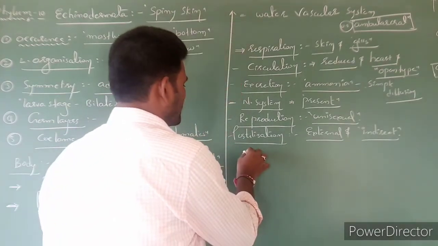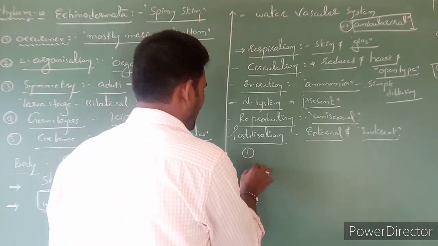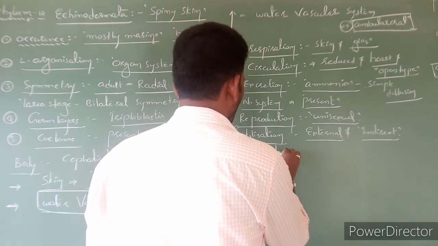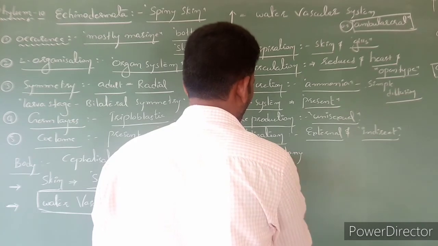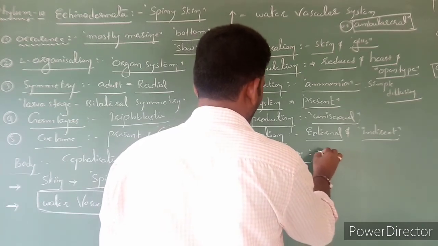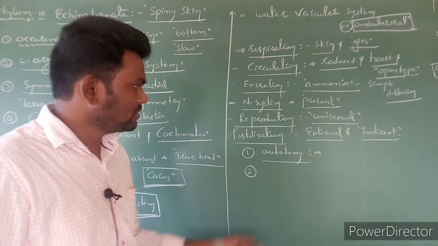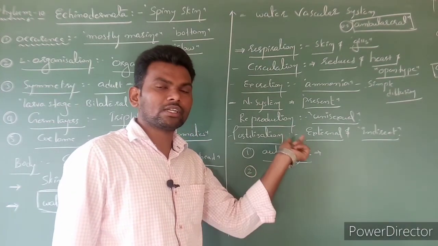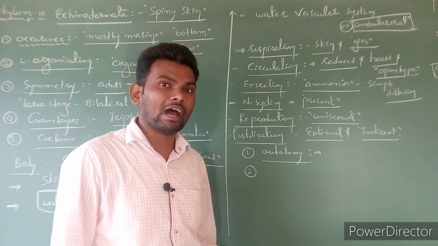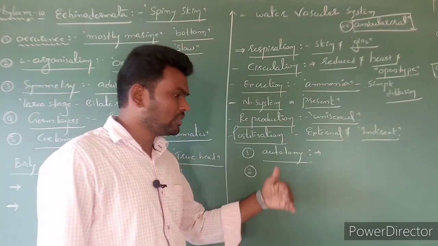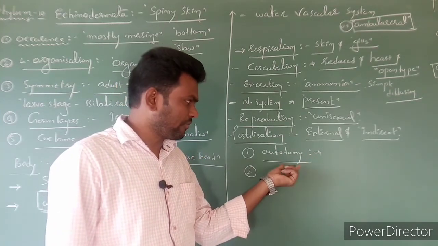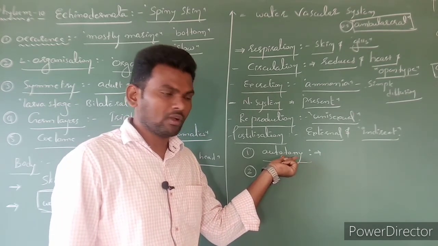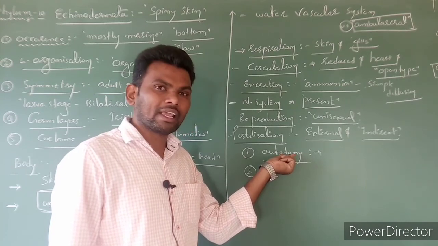And one more special character of Echinodermata is autotomy. It means these species have the capacity to regenerate organs or arms, especially arms. During fighting, maybe one arm is injured. Such an arm they can regenerate.